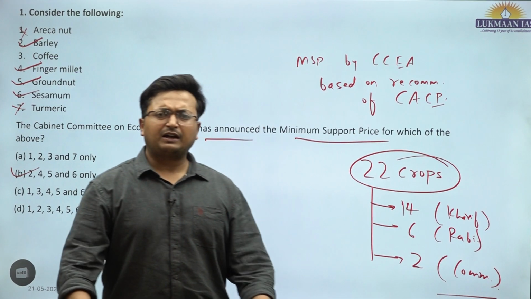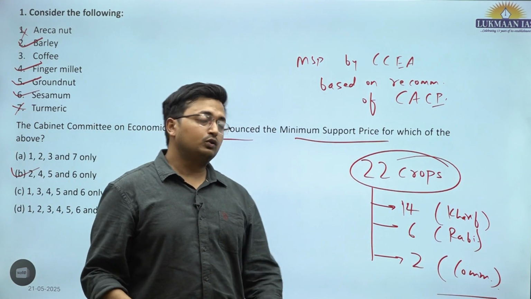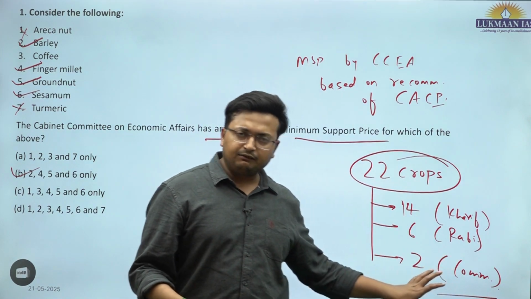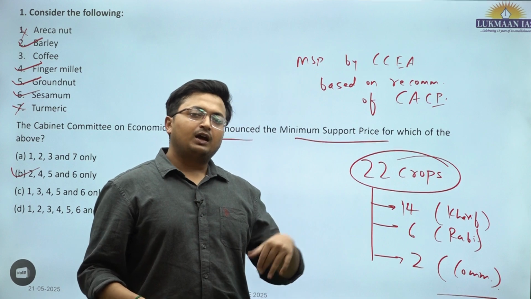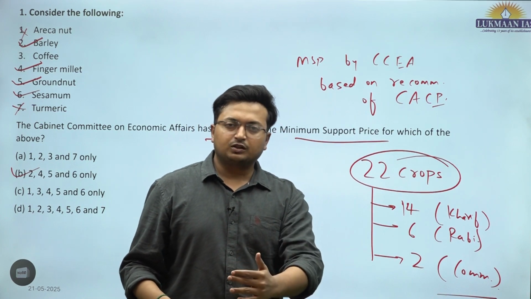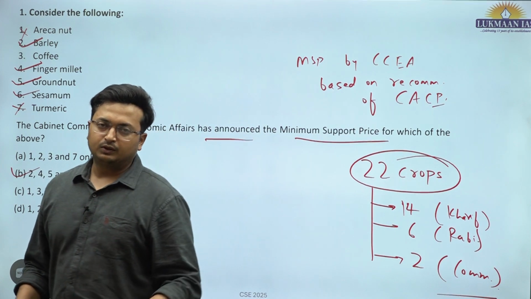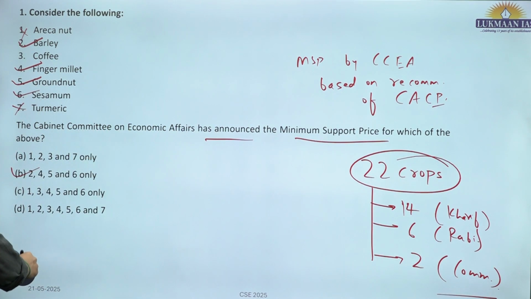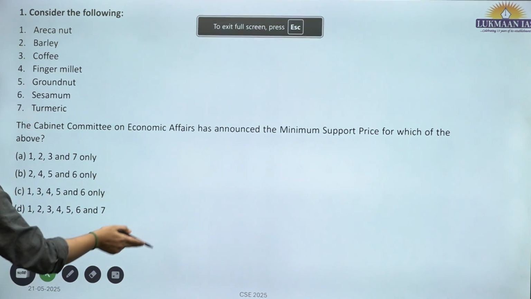So it's a factual question. You need to know about the crops which are included. You are also required to know which crops fall under Kharif and which fall under Rabi. The best way is to just remember the Rabi crops, and the rest would be either commercial or cash crops, or else Kharif crops. They keep on asking some of these relevant developments from MSP.